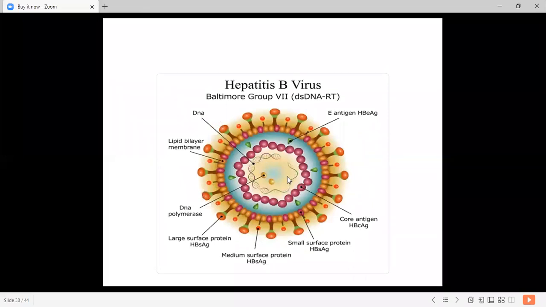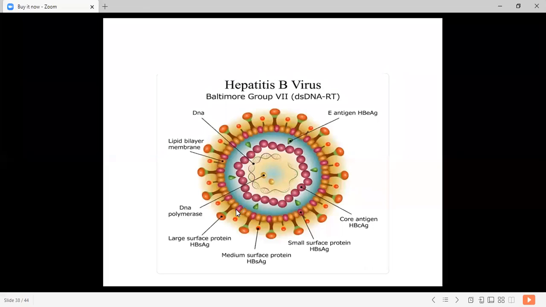Okay. The other figure of the hepatitis B virus shows the double stranded DNA. There is a lipid envelope with the virus, and the core is inside the virus. There is a core antigen, and the surface antigen is present here. Large surface proteins are also present on the surface of this capsid. This covering is made up of a lipid bilayer membrane. So a nucleocapsid, that is the core protein,